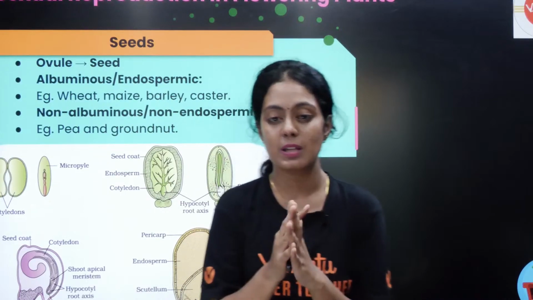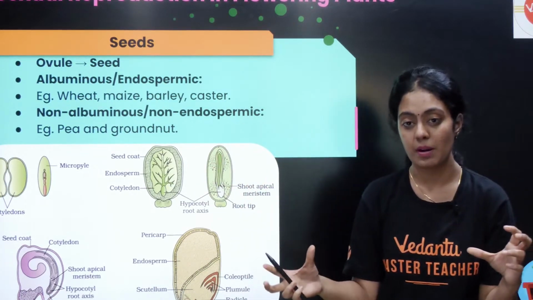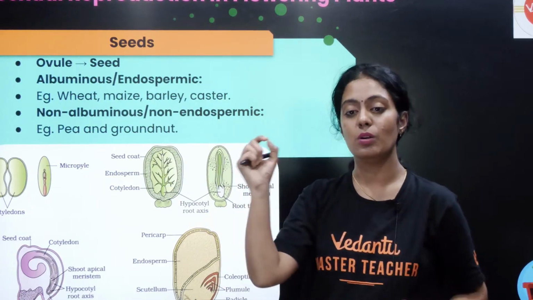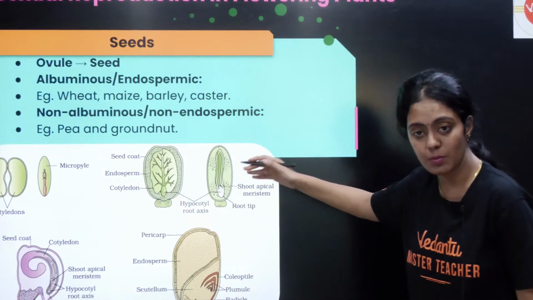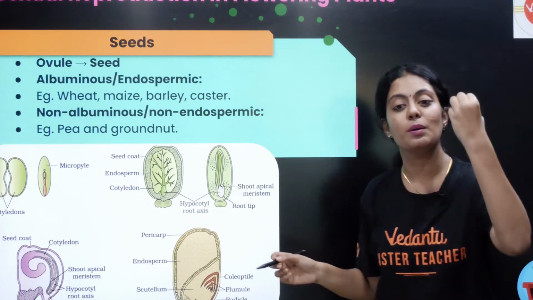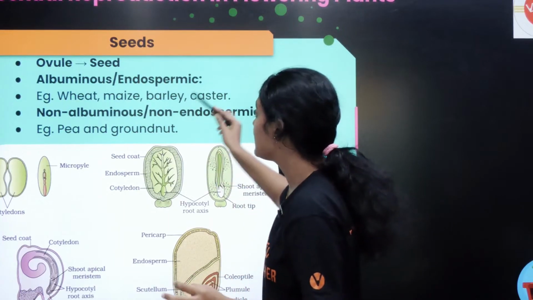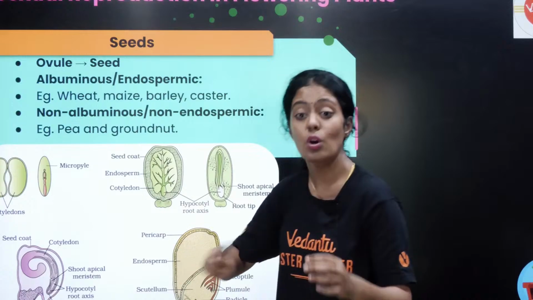இப்போ நம்ம seeds பத்தி பார்க்கலாம். Okay, the ovule is going to develop into seed, remember. Okay, the fertilized ovule is now going to develop into seed. ரெண்டு விதமான seed இருக்கு, albuminous and non-albuminous. Albuminous-ல endosperm இருக்கும், கொஞ்சமாவது endosperm இருக்கும். Okay, like your wheat, maize, barley, castor. Again, very very important from exam point of view.